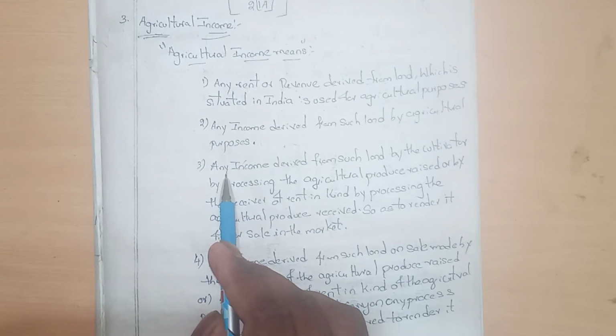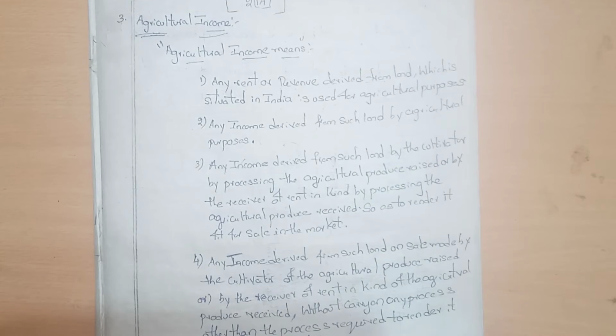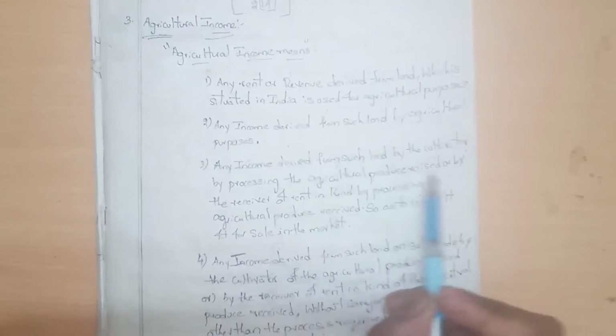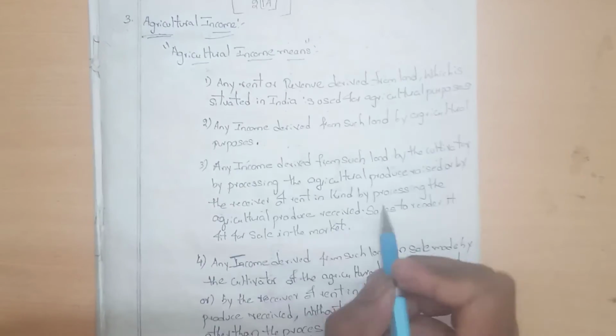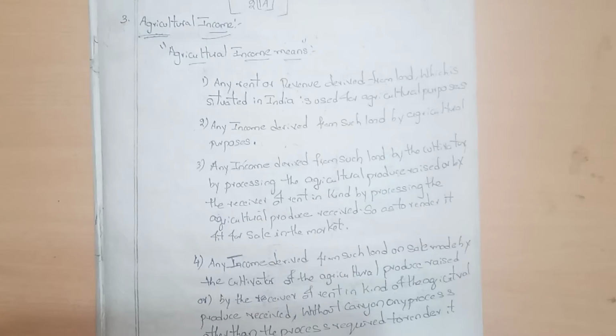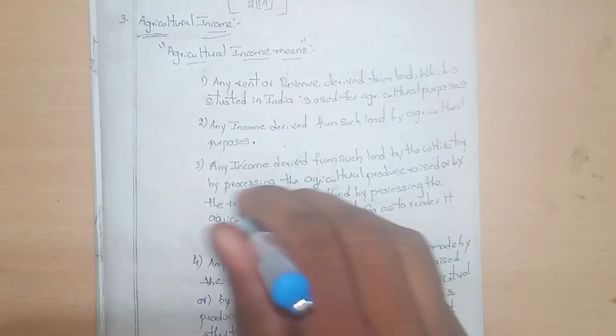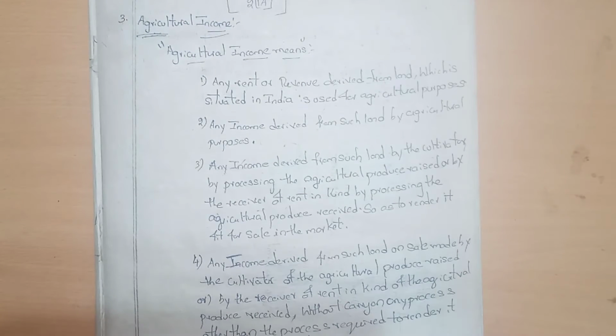Next, any income derived from such land by the cultivator, or the receiver of rent in kind, by processing the agricultural produce received, so that it is rendered fit for sale in the market. If the income comes to the cultivator, it should be treated as agricultural income.